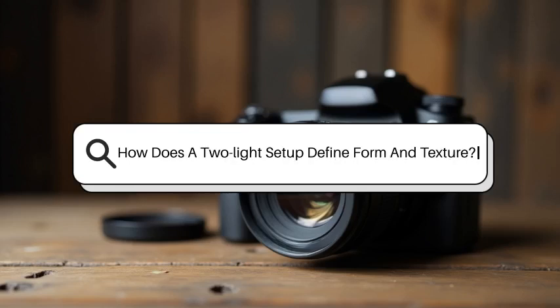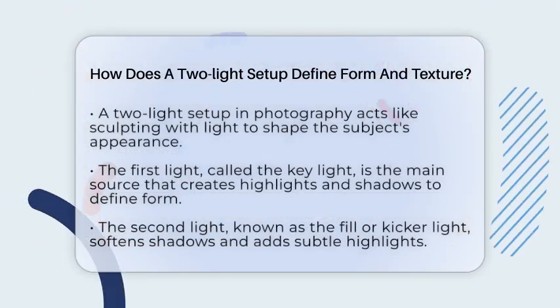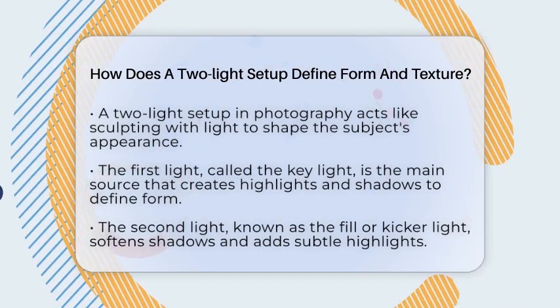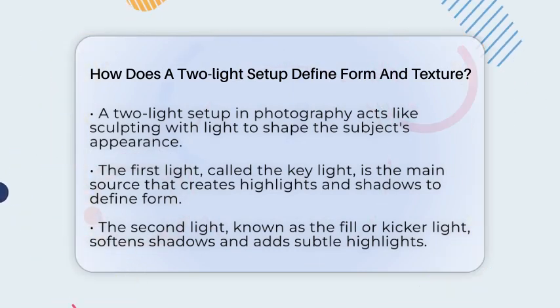How does a two light setup define form and texture? Imagine you are sculpting with light instead of clay. A two light setup in photography and digital imaging is like having two brushes to shape your subject's appearance.